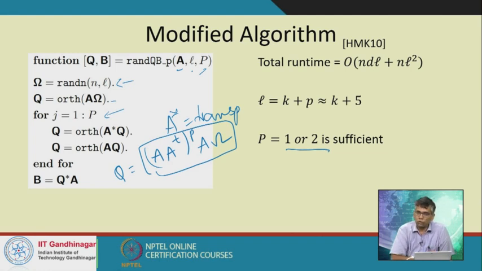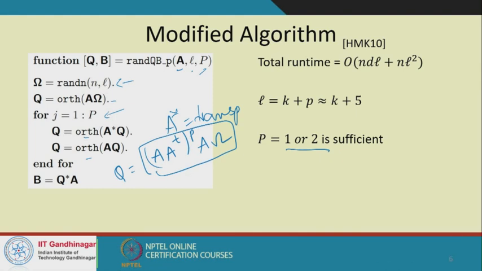What this loop does is repeated orthogonalizations in order to maintain numerical stability and prevent overflows and so on. These orthogonalizations are more for practical reasons, but in reality I find A transpose to the power P times A omega, and then I take the orthogonal basis of this matrix, and that's my Q. Remember that in reality we have to take L to be slightly larger than k, something like k plus 5 is enough.